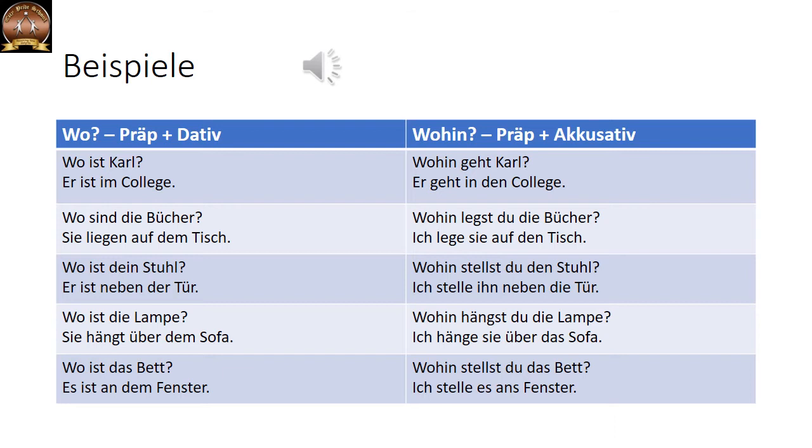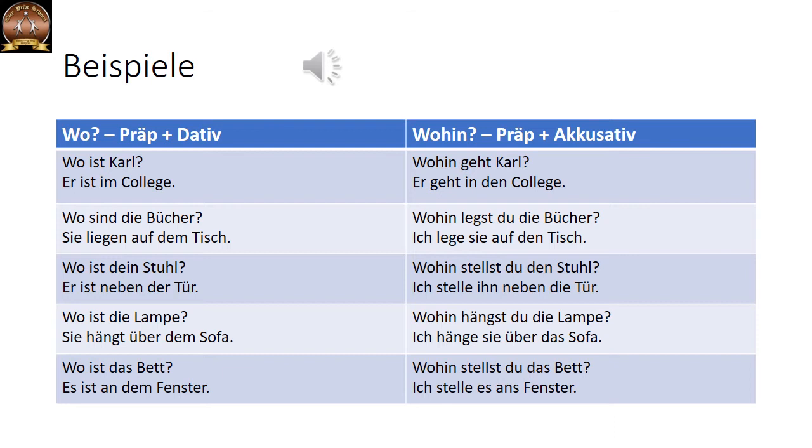First one. Wo ist Karl? Now sein is the verb, so we use wo. Ist im College. It is stationary, so we use dative. So the first column is about wo. And the answer is with preposition plus dative.